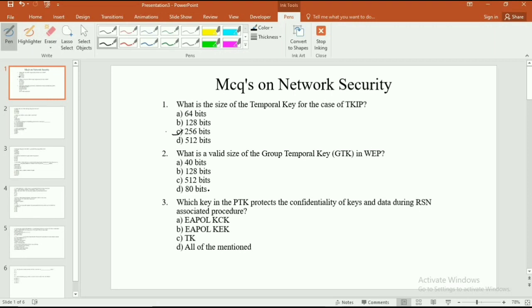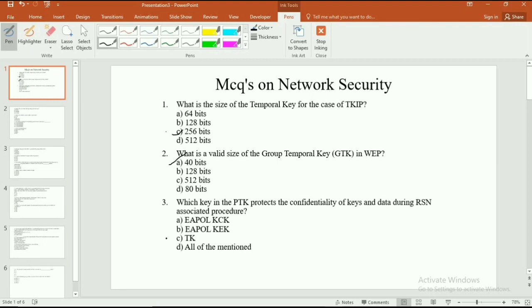So the second question is, what is the valid size of the group temporal key GTK in WPA? The options are: option A 40 bits, option B 128 bits, option C 512 bits, and option D 80 bits. So the correct answer is 40 bits.